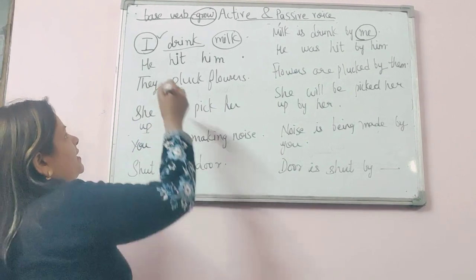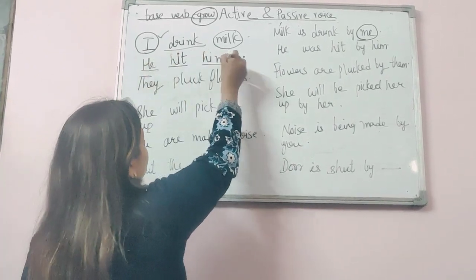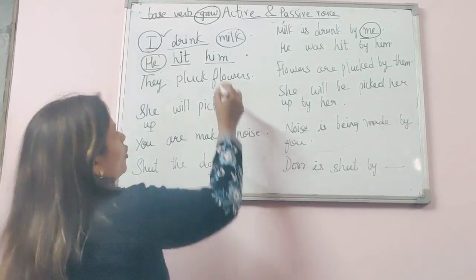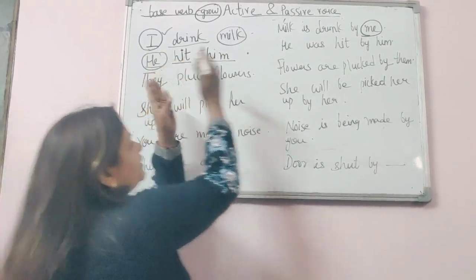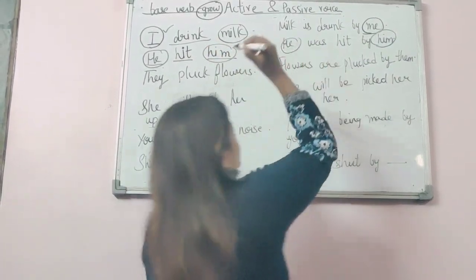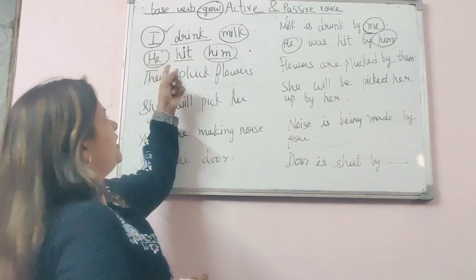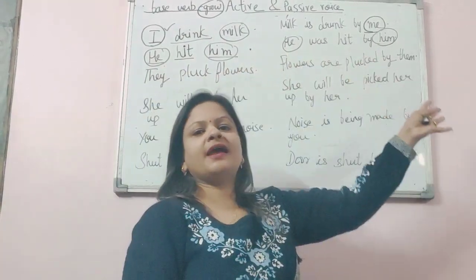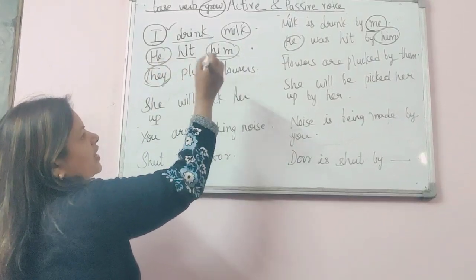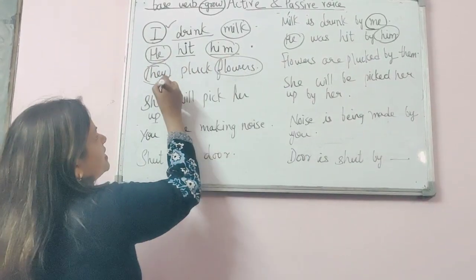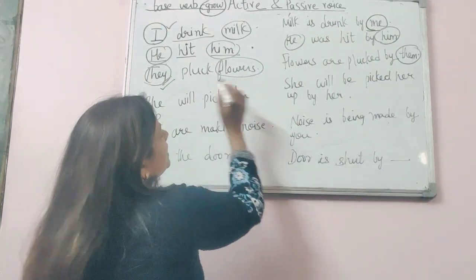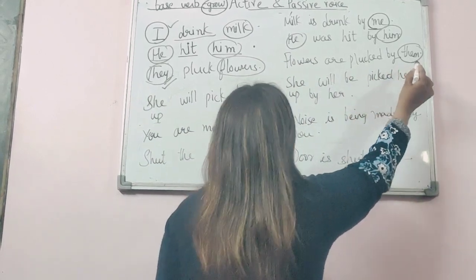Second sentence, he hit him. So he here is the subject, and whenever the subject is he or the object is him, he will be turned into him and that him will be turned into he. Okay, so he hit him, he was hit by him. Another sentence is they. They pluck flowers. So flowers is our object. So this they will be turned into them. Okay, like flowers are plucked by them.